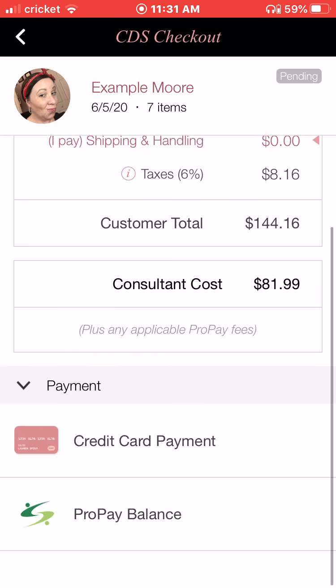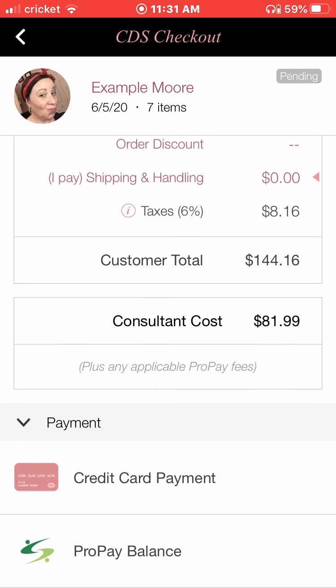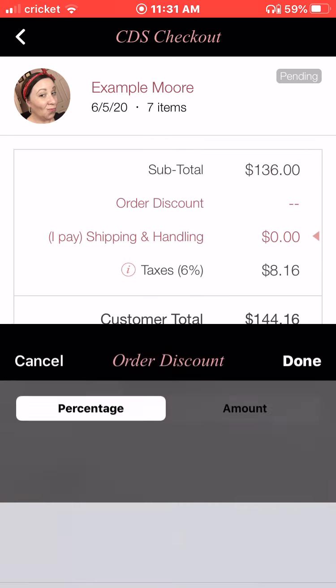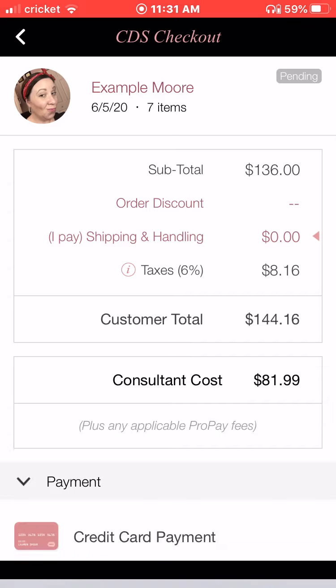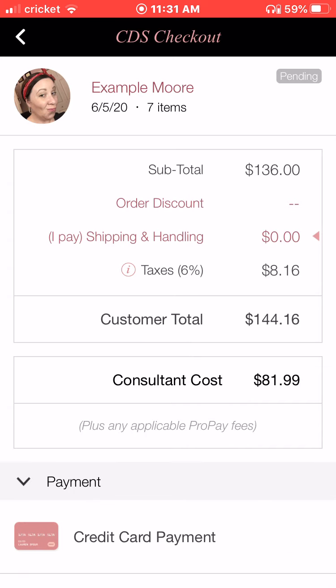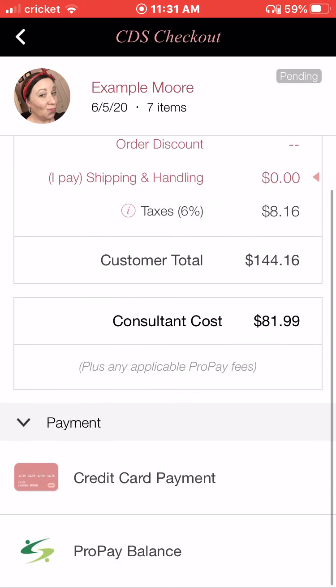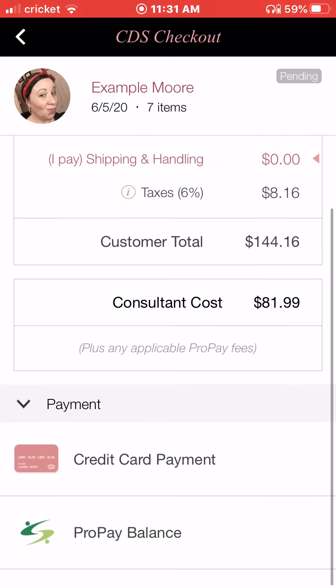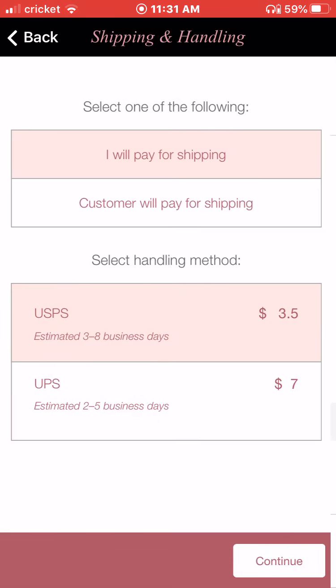Okay, so right here. Here you go. Now I'm not going to actually order this because I don't need it, but if I wanted to add a discount, there's where I could add the discount, whether it was a percentage or a certain dollar amount. I'm paying shipping and handling, right? So it's zero there because that's coming out of my cost. And right here it tells you this is what the customer's paying, 144.16. Here's what I'm paying. So it breaks everything down for you. Okay, I'm going to back this out.